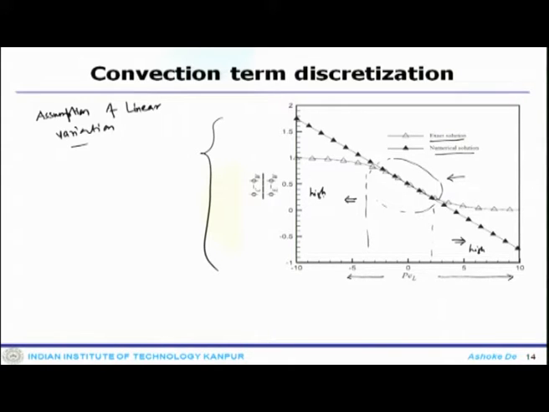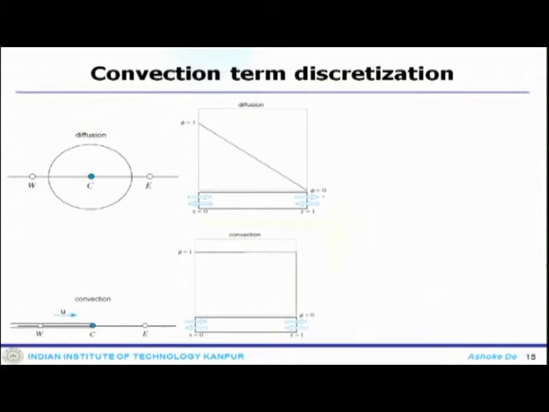That can be shown in a schematic. First, look at this picture, where at the point C, we are talking only about diffusion. At this point C, the diffusion is affected by the upstream and downstream elements.